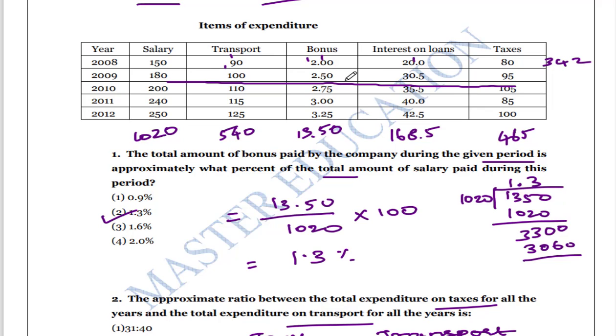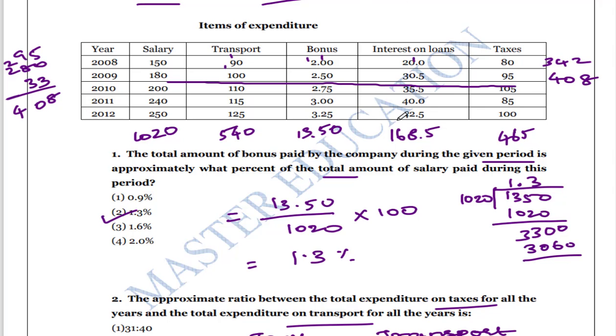280 plus 30 plus 2 is 32, 33, 33 plus 95, and so on, which comes to 408.